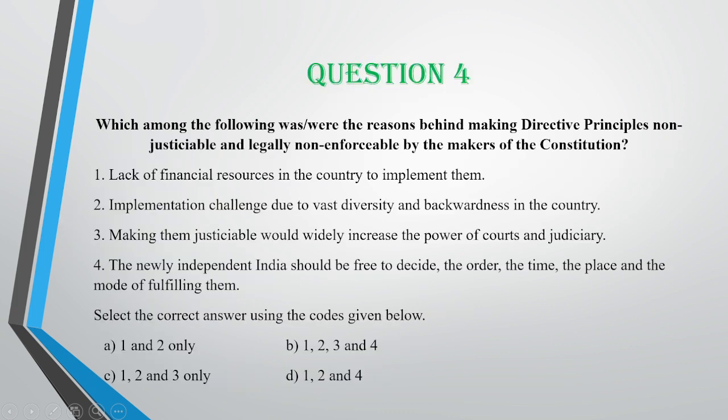Then question 4. What is it saying? Which among the following were the reasons behind making the directive principles non-justiciable and legally non-enforceable by the makers of the constitution? It is asking the reasons why it is not made justiciable or enforceable. First option is lack of financial resources in the country to implement them. Second, implementation challenge due to vast diversity and backwardness in the country. Third, making them justiciable would widely increase the power of courts and judiciary. The fourth one, the newly independent India should be free to decide the order, the time, the place, and the mode of fulfilling them.